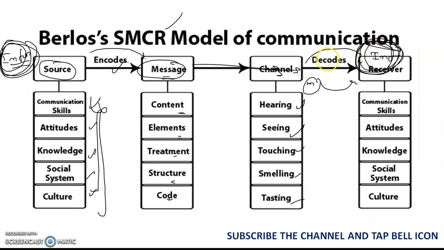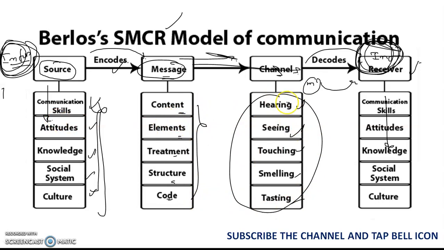So this process we call the decoder. If the receiver is able to properly decode, then the information will be obtained from the message. The receiver characteristics and the source characteristics, both are the same, and the messages are in different formats, and these are the channels to receive the information.